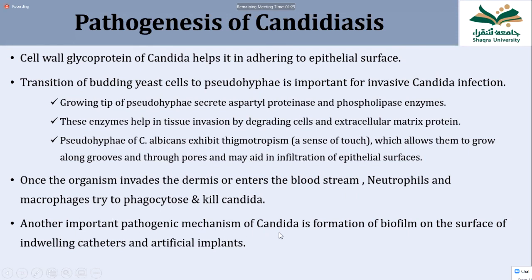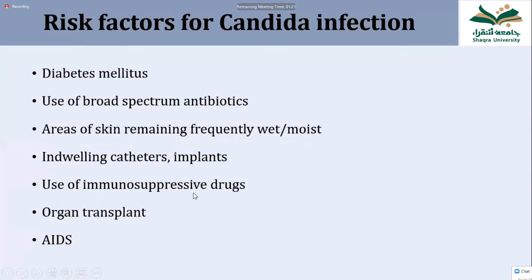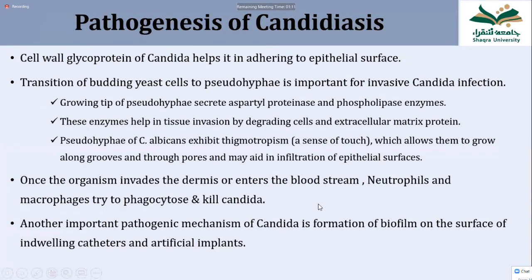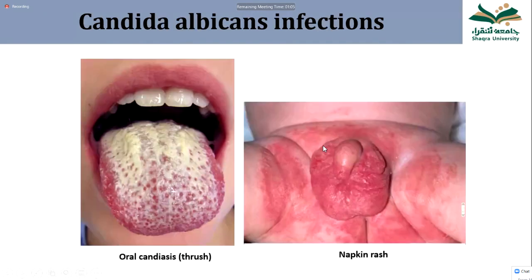Another important feature of Candida is that it forms a film, known as a biofilm, on the surface of catheters or artificial things. So if somebody is catheterized, with a urinary catheter or IV catheter, on the surface of that it forms a film known as biofilm, and it can easily survive there. The phagocyte cannot kill it, and it can cause infection in those patients.